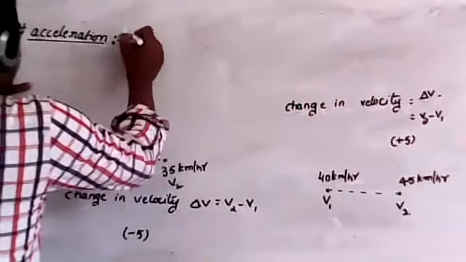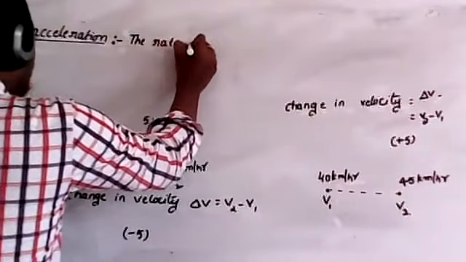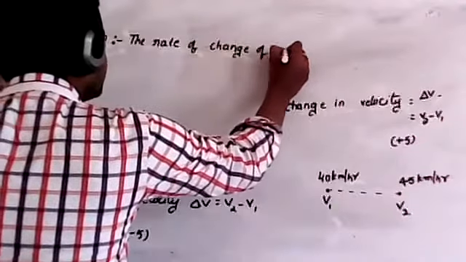Now, what do you mean by acceleration? It means the rate of change of velocity.